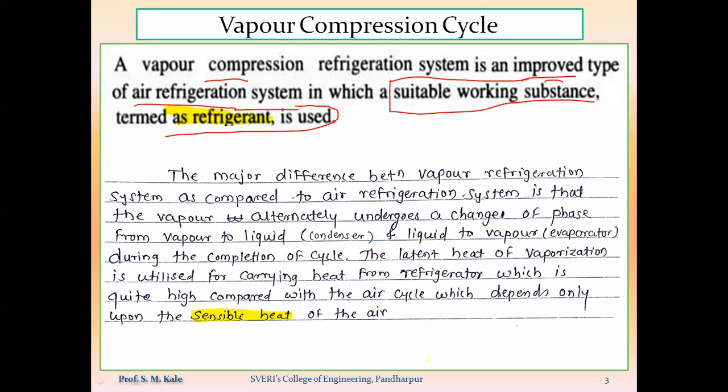That means in case of vapor compression refrigeration system, latent as well as sensible heat will be absorbed in the evaporator, and latent as well as sensible heat will be rejected inside the condenser.